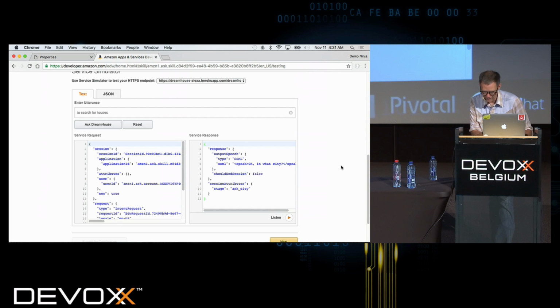Alexa, ask Dreamhouse to search for houses. Okay, in what city? Boston. How many bedrooms? 3. Around what price? $500,000.